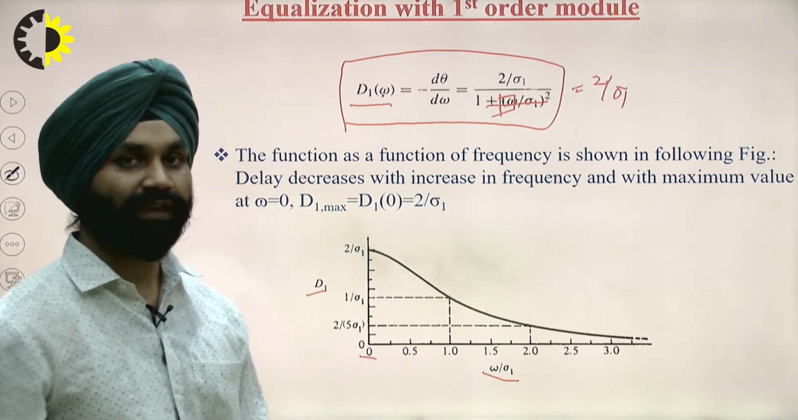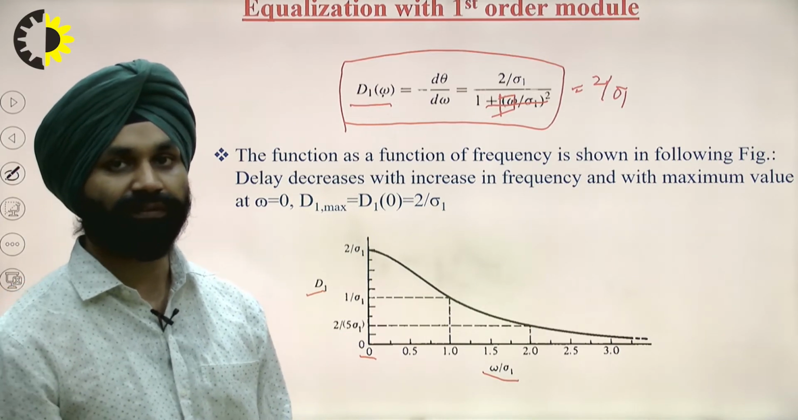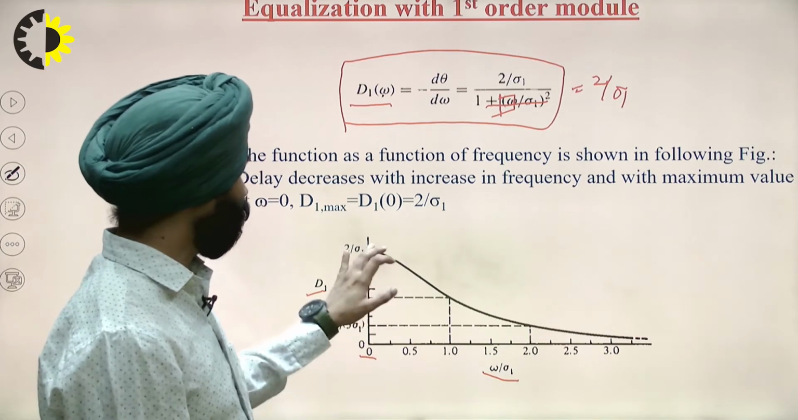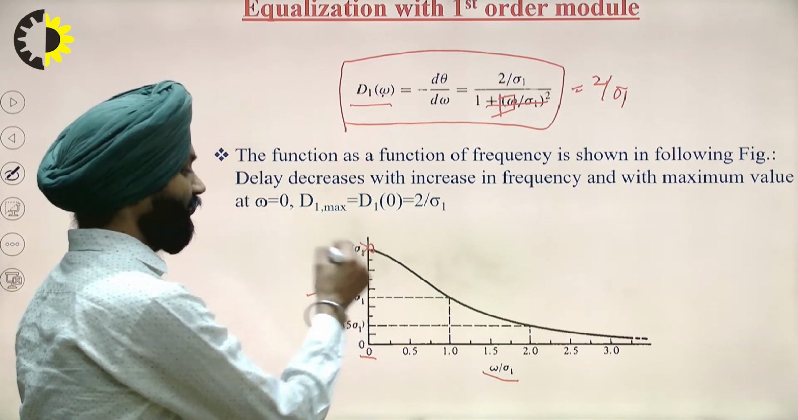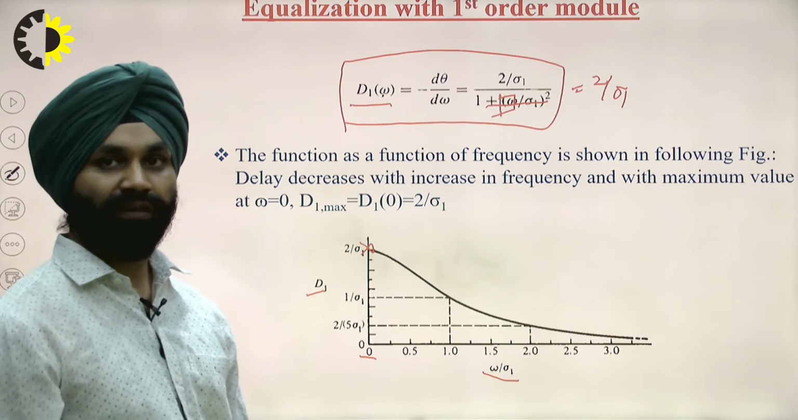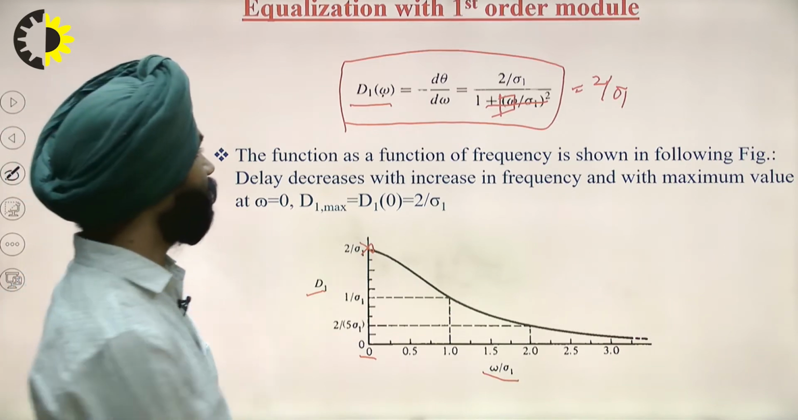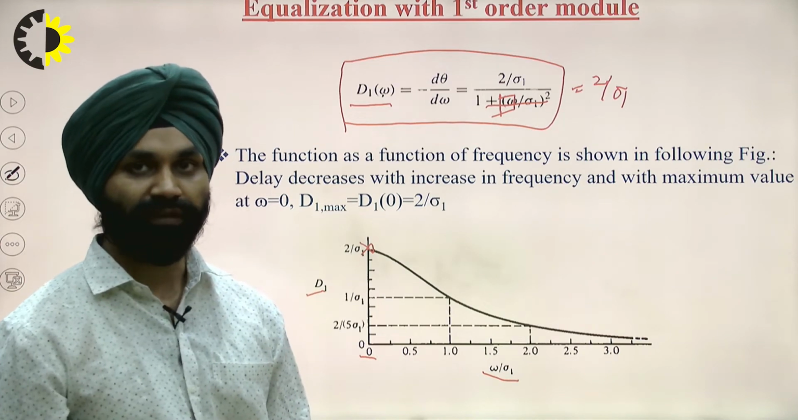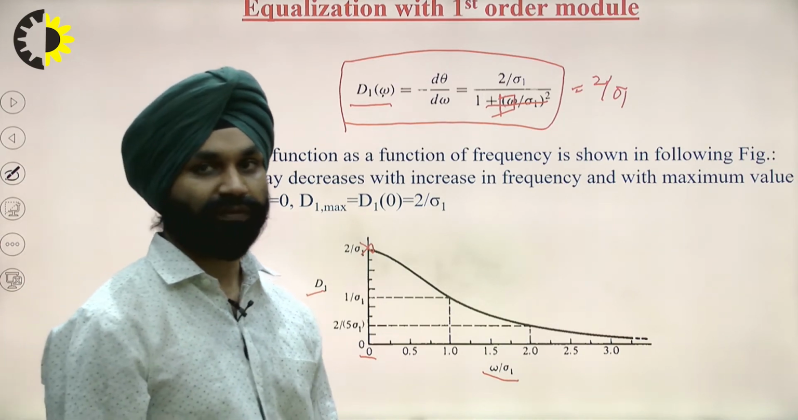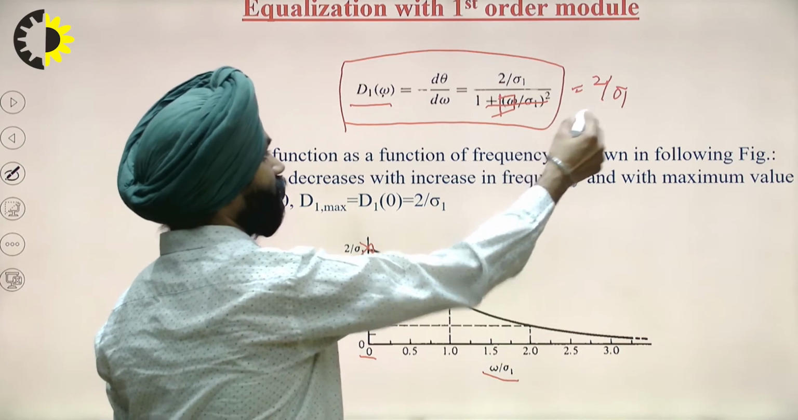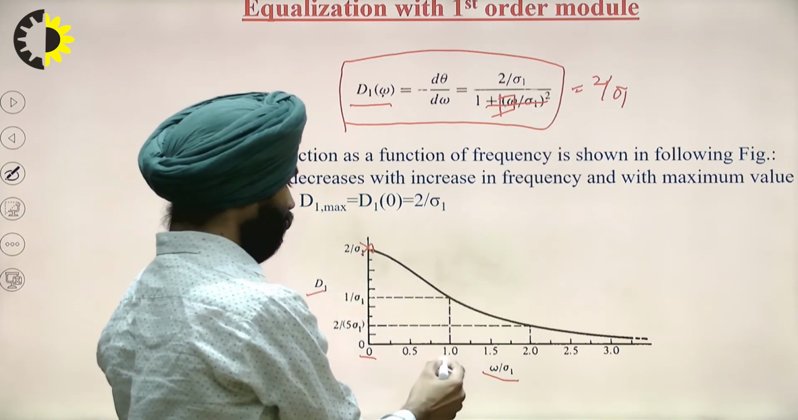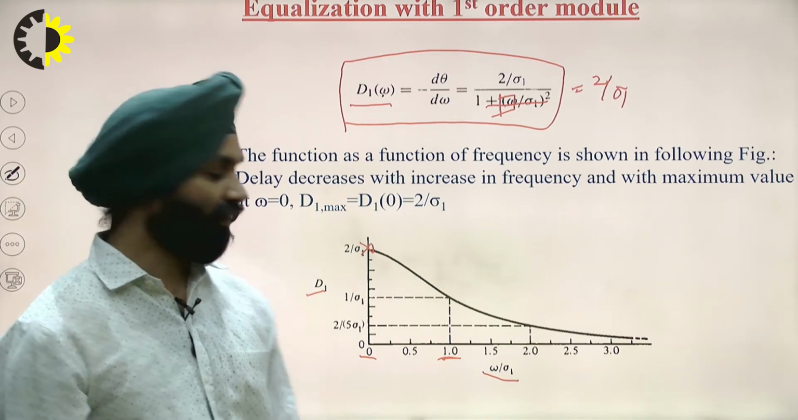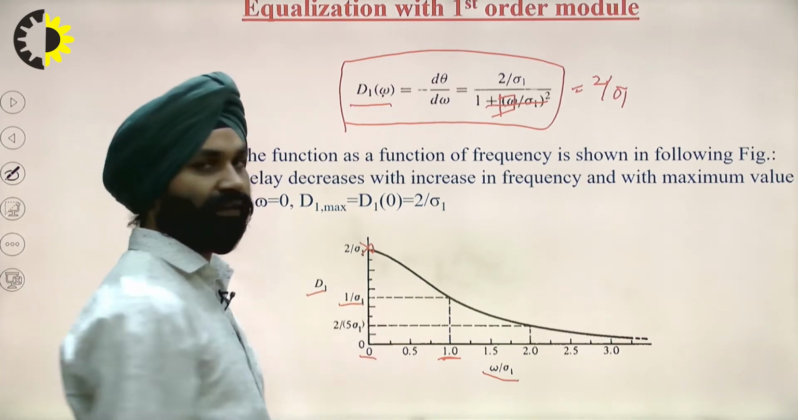So this is the delay which we receive, which we have in the graph. So it is at this point at 0. Similarly, for omega by psi1 equal to 1, it will give 2 psi1 upon 1 plus 1 over psi1 square, which ultimately will be equal to 1 by psi1.